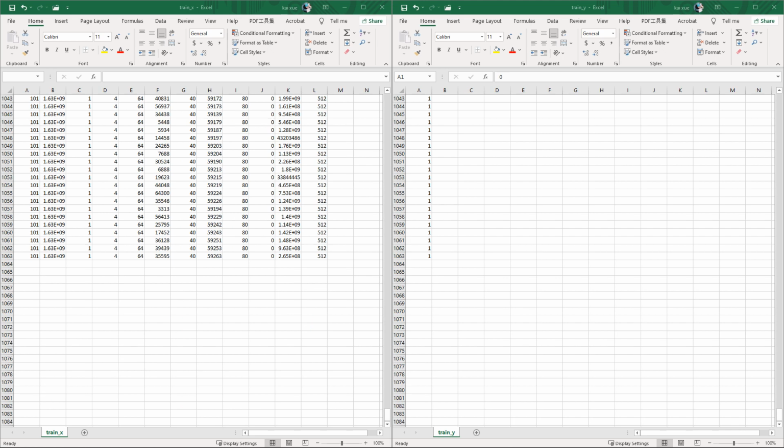Now I'm going to input the trainx file and the trainy file into my Python script to do the machine learning.